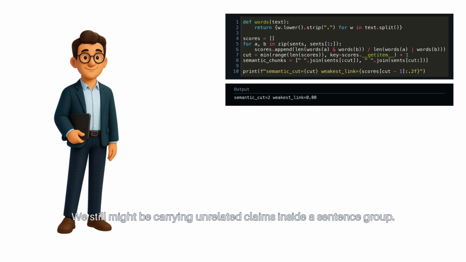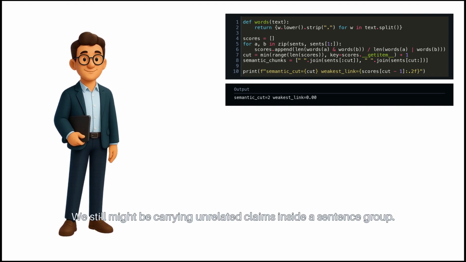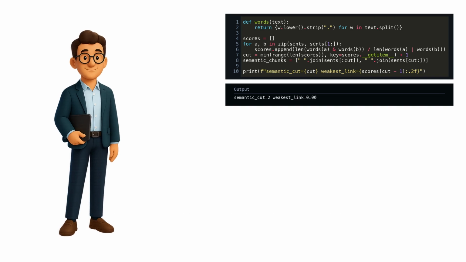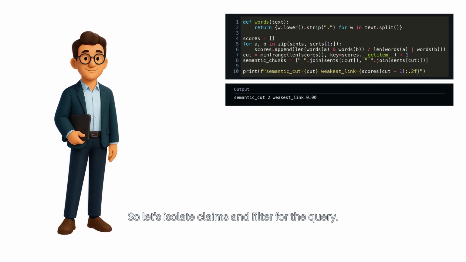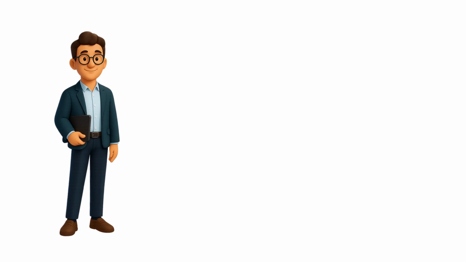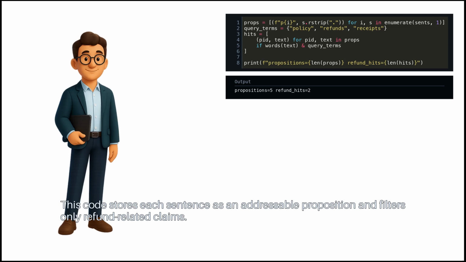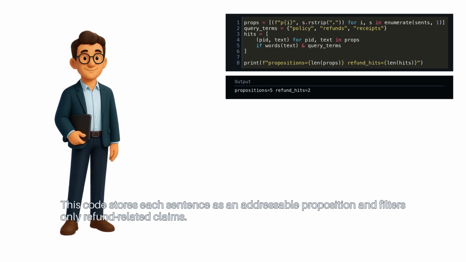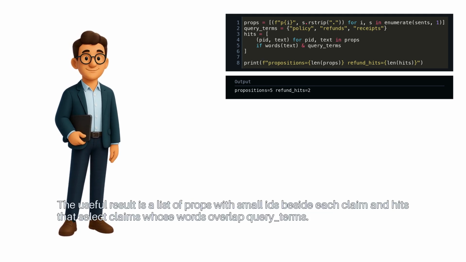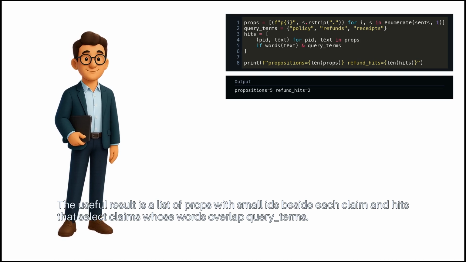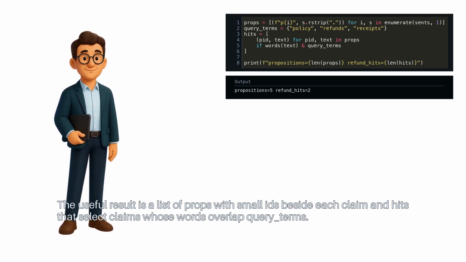We still might be carrying unrelated claims inside a sentence group, so let's isolate claims and filter for the query. This code stores each sentence as an addressable proposition and filters only refund-related claims. The useful result is a list of props with small IDs beside each claim and hits that select claims whose words overlap query terms.